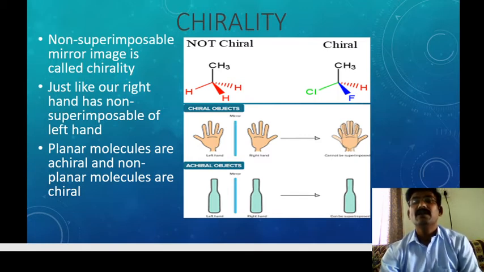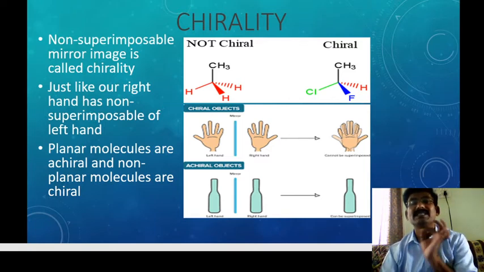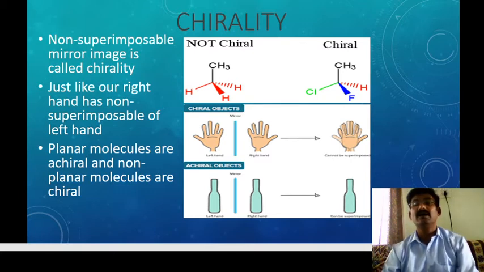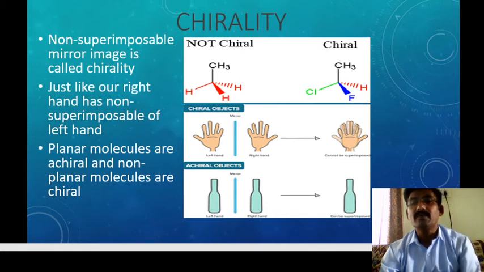They will ask you what is meant by chirality. What is chirality? Non-superimposable mirror images is called chirality.